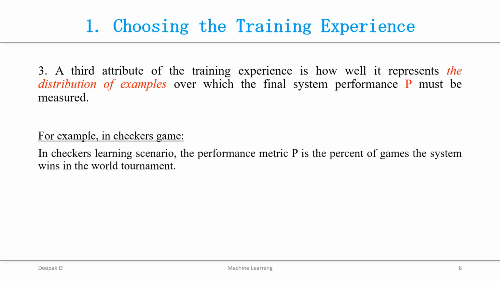You should not train your system only by providing examples of games it has won. If you feed only the examples of won games, then at a later stage, during the world tournament, your system may face a difficult situation that it cannot solve. Hence, try to give training experience that also consists of examples of lost games. That will make your system train better. So this is the third attribute, that is the distribution of examples.